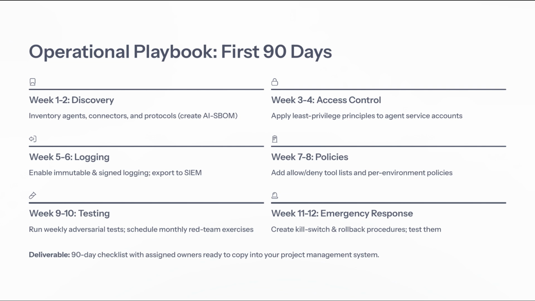Building on our previous discussion about procurement and vendor evaluation, let's dive into the operational playbook for the first 90 days. In the initial weeks, we focus on discovery by inventorying agents, connectors, and protocols.